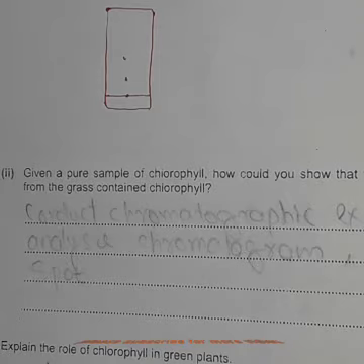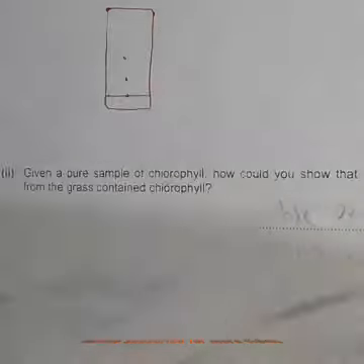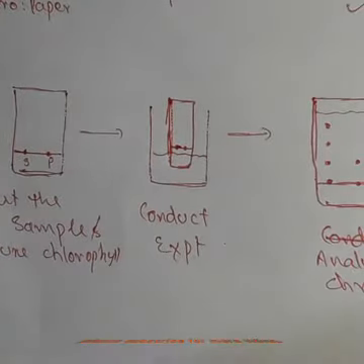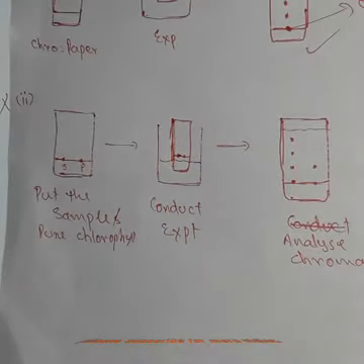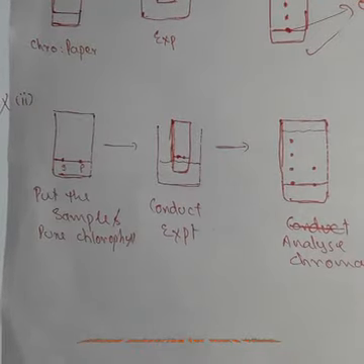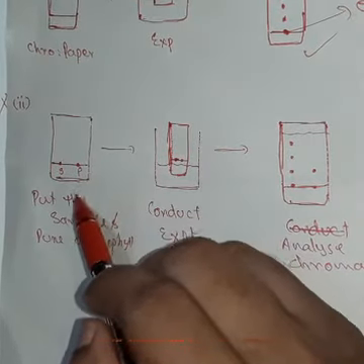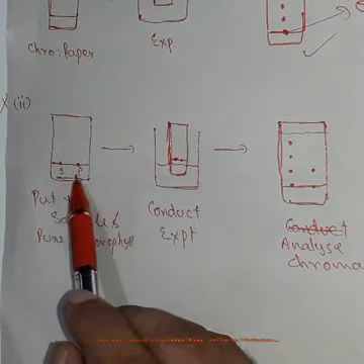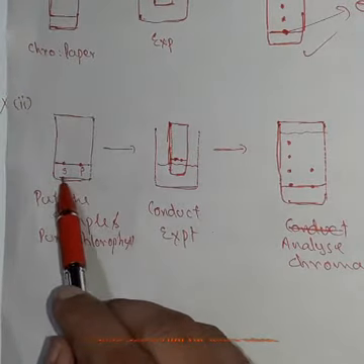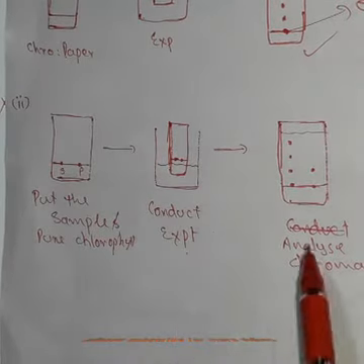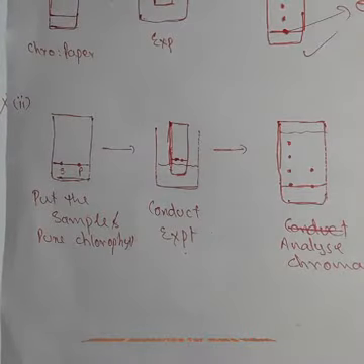Okay, so to answer this question, no need to draw a diagram, you just explain. But you see this diagram. After seeing this diagram, you can explain very easily. So I will explain here. Take a chromatographic paper, draw a baseline, and put pure chlorophyll and sample on the baseline. Then conduct the chromatographic experiment. Then analyze the chromatogram. For this question, you have 2 marks, so you can answer like this.